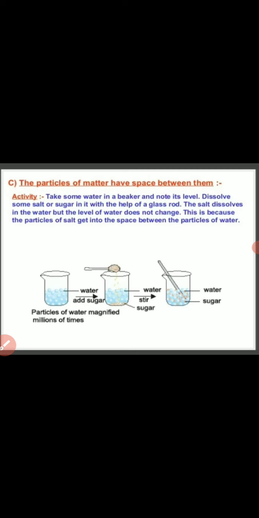So dear children, in the next class I will continue with the next concept. The next property is that particles of matter attract each other, and particles of matter are continuously moving. We will discuss the states of matter in the next class.